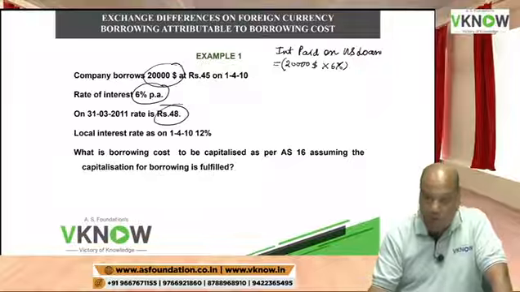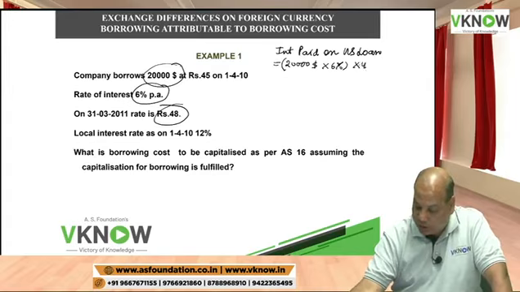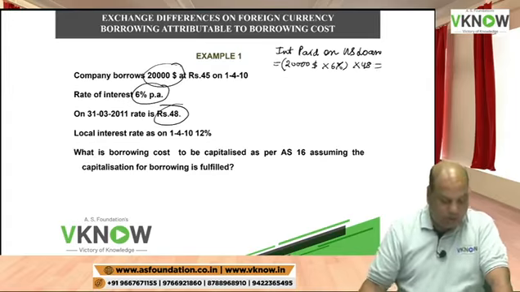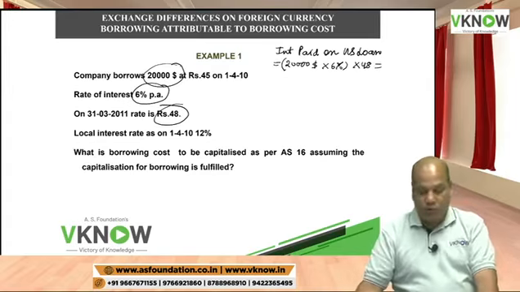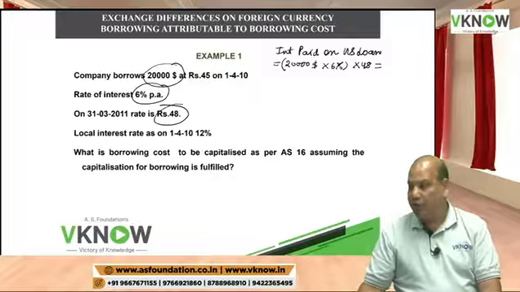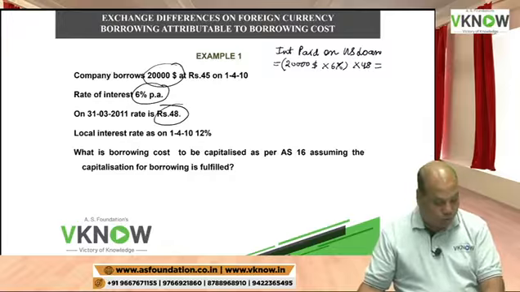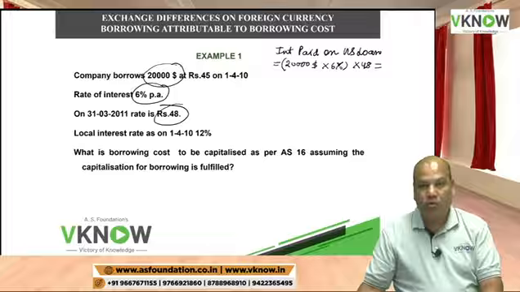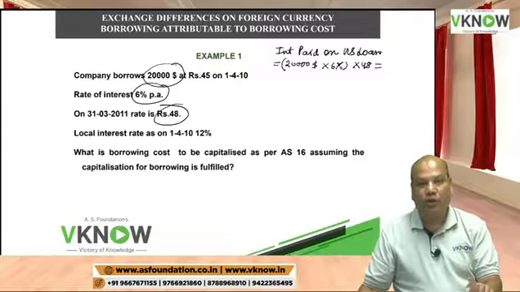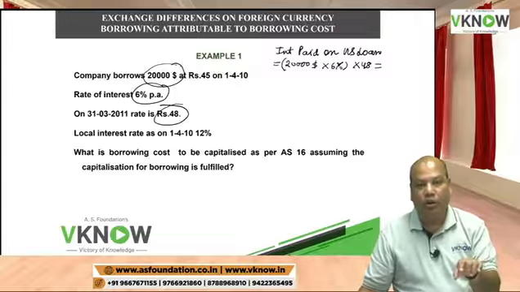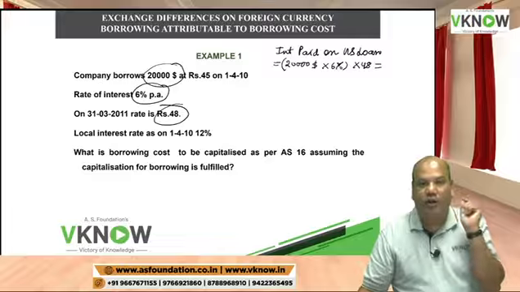When will I pay interest? At the end of the year. At the end of the year, the rate of exchange is 48 rupees. When I go to make the payment, the rate is 48. Interest will be paid at the end, not at the beginning, so I will take the end rate.